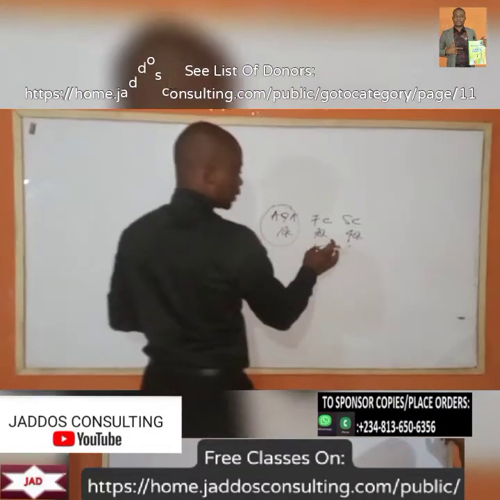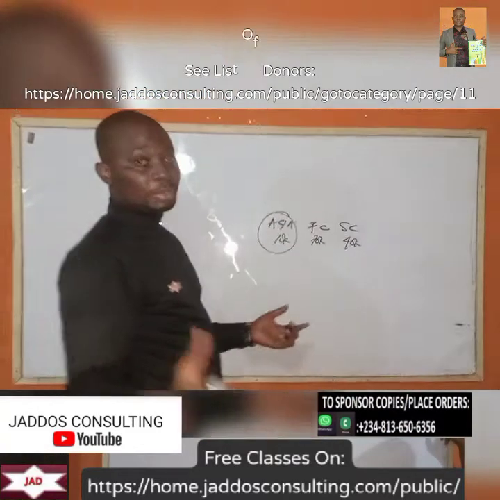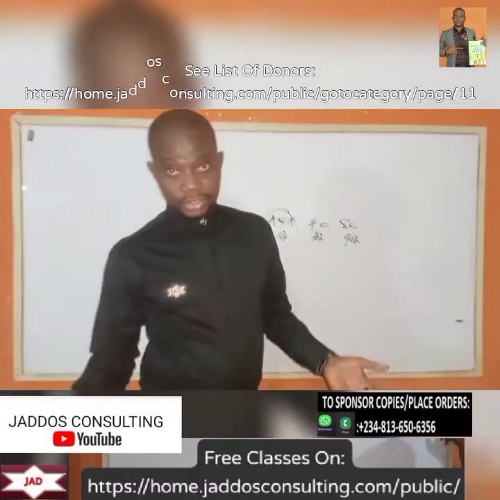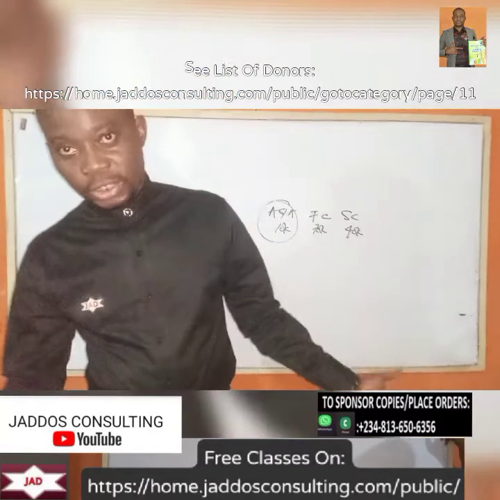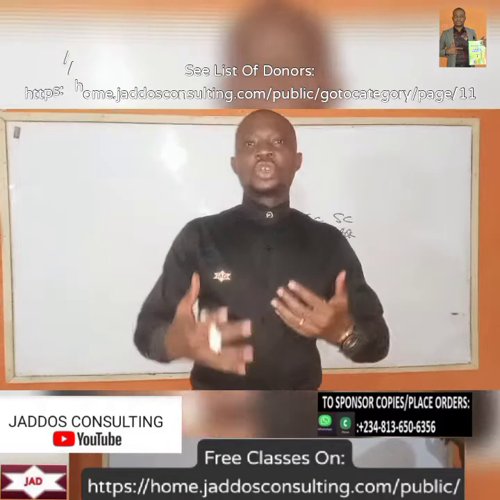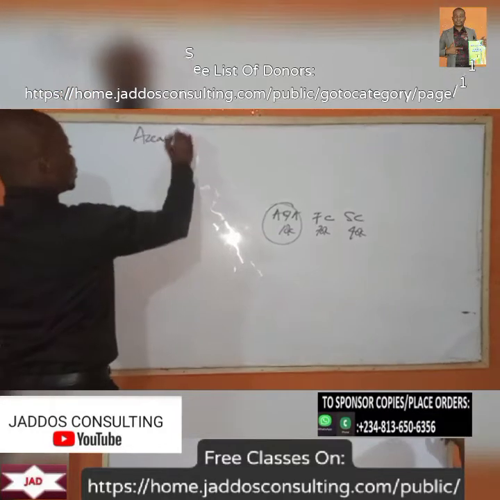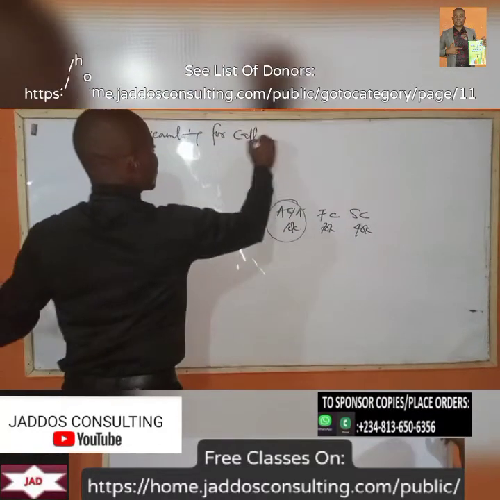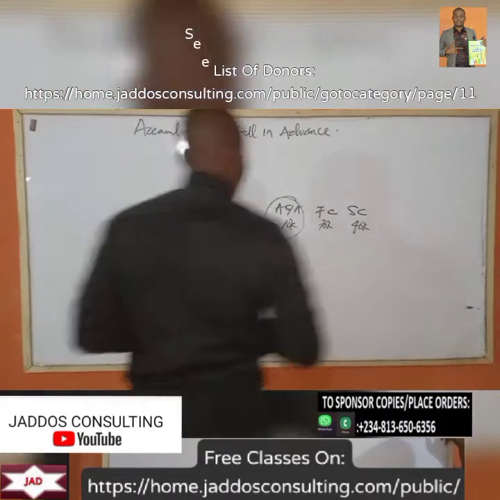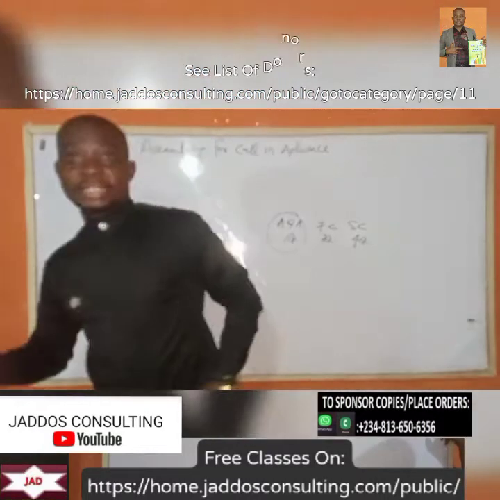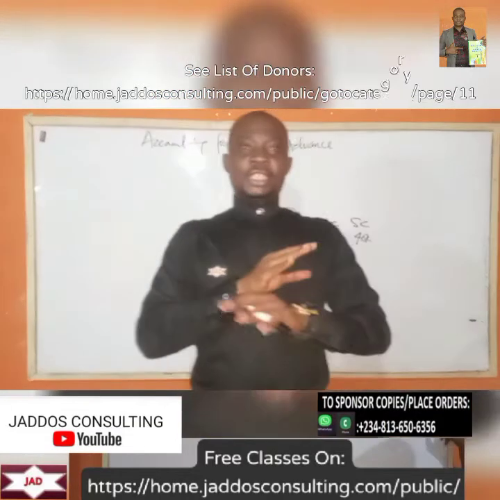At this point, you expect to pay 70 kobo as an investor. If you're called at this point and you did not make the payment, it is called call in what? Arrears. But it's also possible that you make payments when you have not been called. That's what we call in what? Advance. So today we're looking at accounting for call in advance.